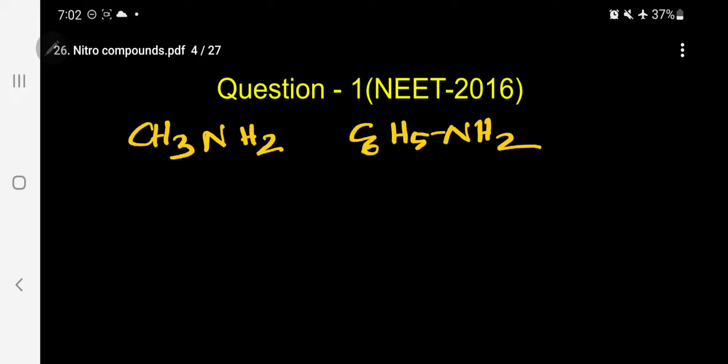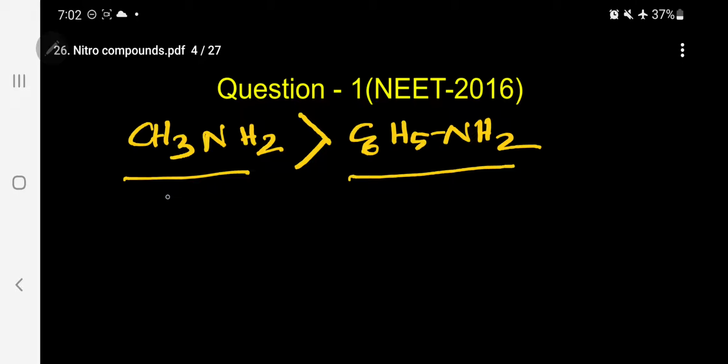So when you compare these, we observed already that the aliphatic one is more basic than the aromatic amine. The reason I can explain now. So you must have an idea: this is an aliphatic compound, this is an aromatic compound.